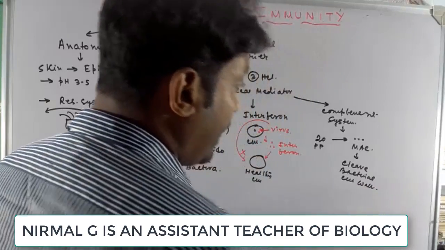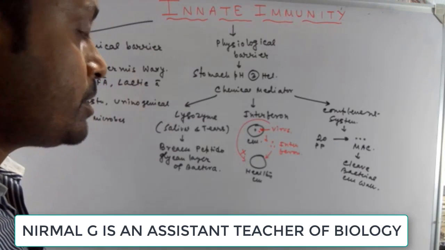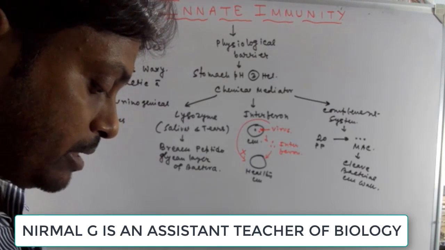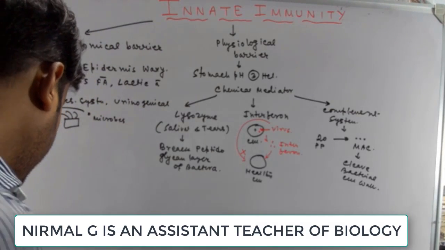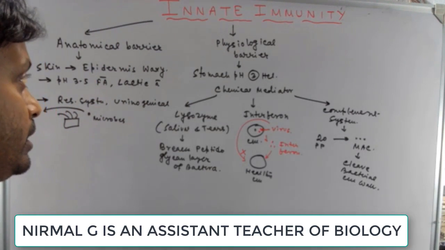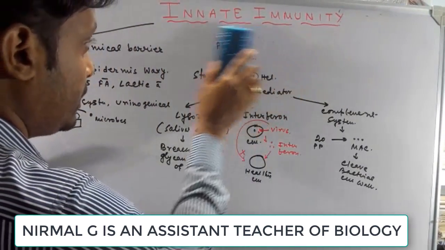So this is another example of a chemical mediator. Innate immunity is not specific for a particular kind of antigen or harmful microbe. It protects us from every kind of microorganism. I have already discussed the anatomical barrier and the physiological barrier.